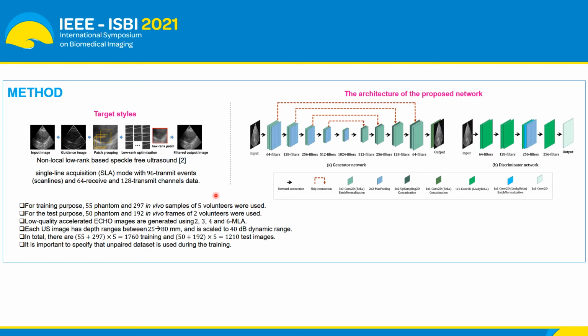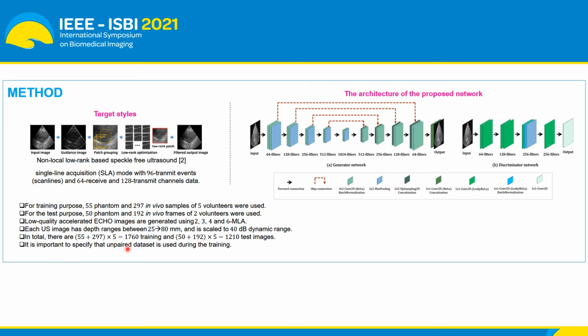The in vivo data was acquired from the cardiac region of the volunteers, while phantom data was acquired with the help of ATS phantom. For test purpose, 50 phantom scans were acquired from the same phantom, and 192 in vivo samples were acquired from 2 different volunteers.